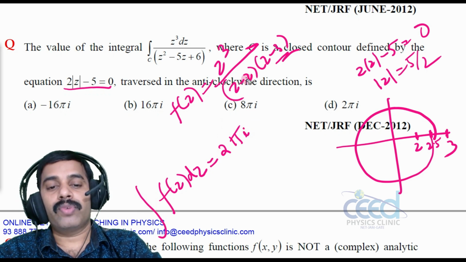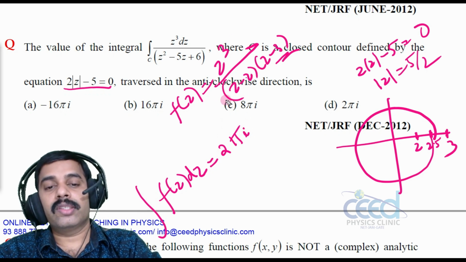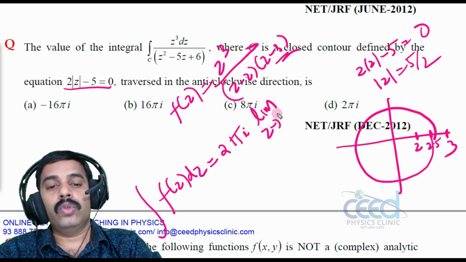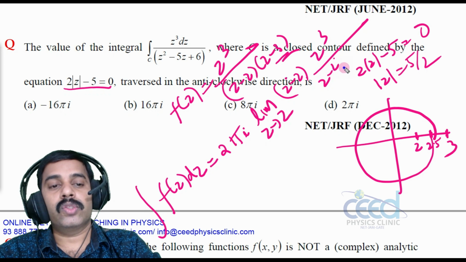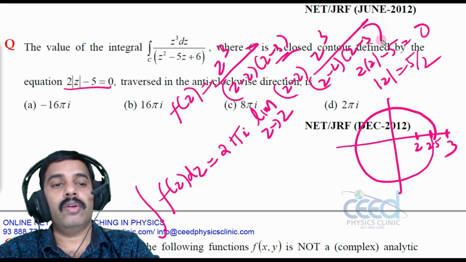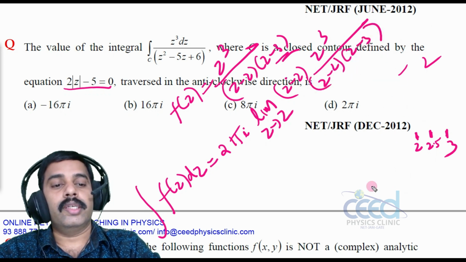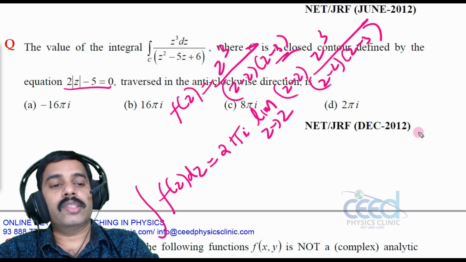What is the residue? It is the limit as z tends to 2 of (z minus 2) into z cube divided by (z minus 2)(z minus 3). Now let us substitute the value.